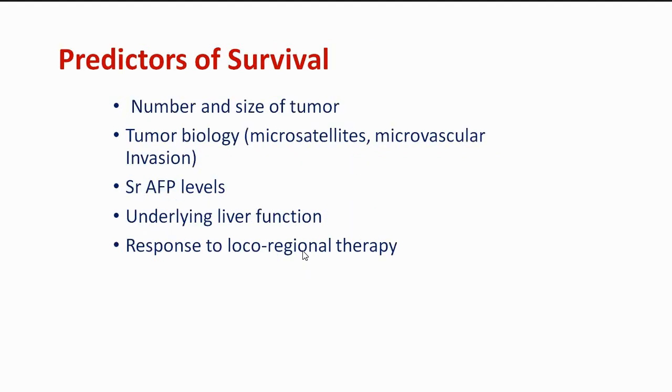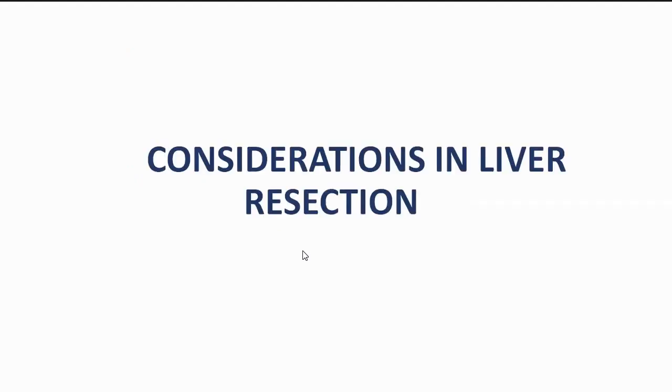What are predictors of survival after liver resection? The number and size of tumor, tumor biology. If there are microsatellite lesions, microvascular invasion, there is a bad prognosis. Higher alpha-fetoprotein level, bad prognosis. Underlying liver function is very important. As I told, if the patient is having bad liver function, meaning advanced cirrhosis or higher CTP stage of cirrhosis, there may be decompensation. And also the response to locoregional therapy. Later on, ablation therapy can be given, and the response to this therapy determines the survival.